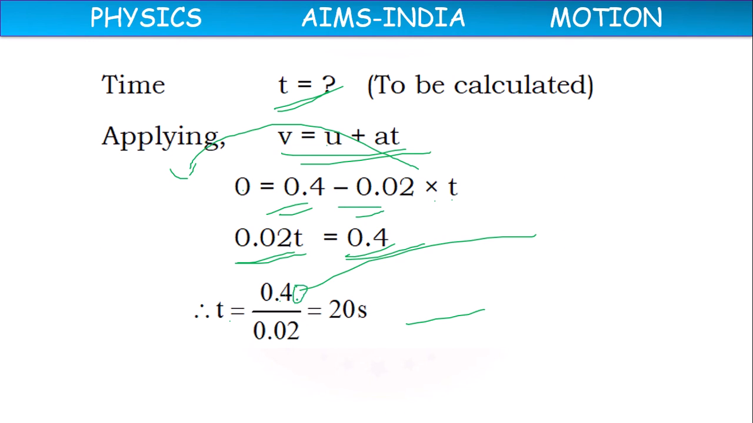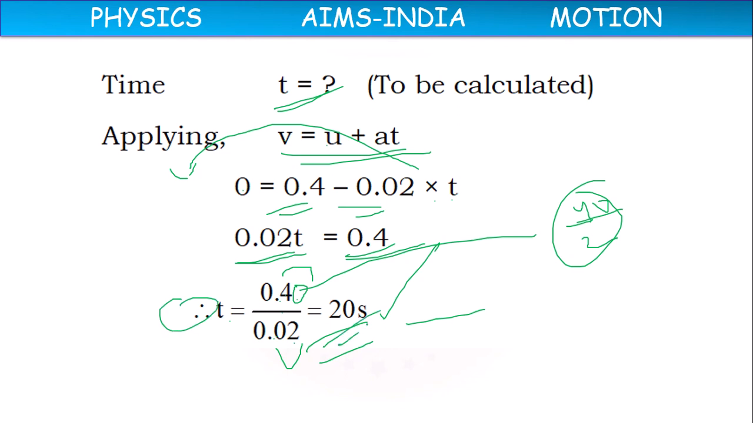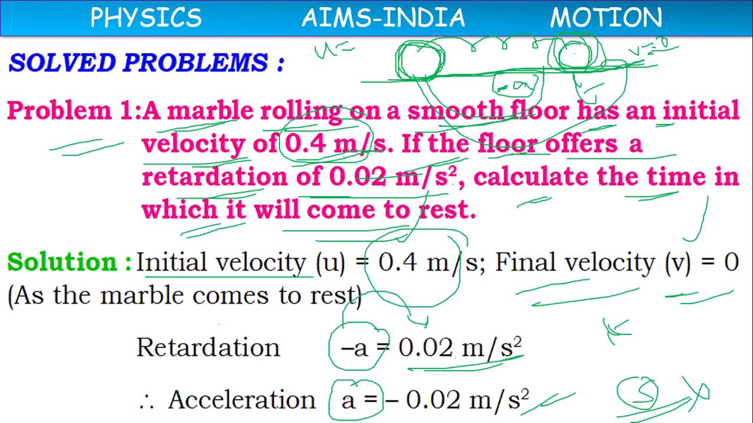0.4 by 0.02. There are two decimal places, so we can remove the point. It will become 40 by 2. Two decimal places, 02 means it is nothing but 2. 2 twenties are 40. So time value is 20 seconds. In 20 seconds, the marble will come to stop.